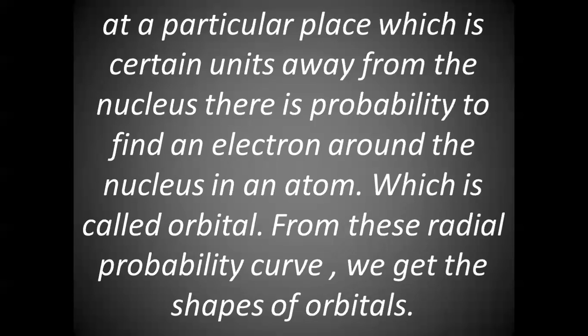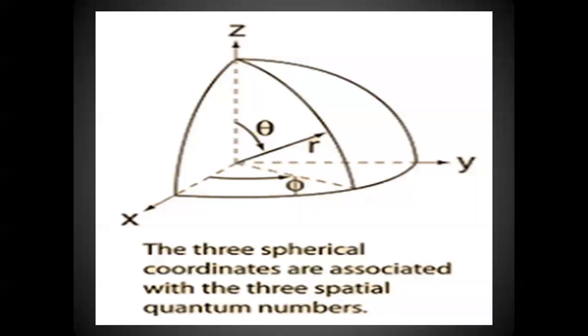Second thing, according to the Heisenberg principle, for particles like electrons whose velocity is high, it is not possible for us to calculate the position and the momentum simultaneously. So from this radial probability curve, we get the shapes of orbitals, or we can draw the shapes of orbitals.